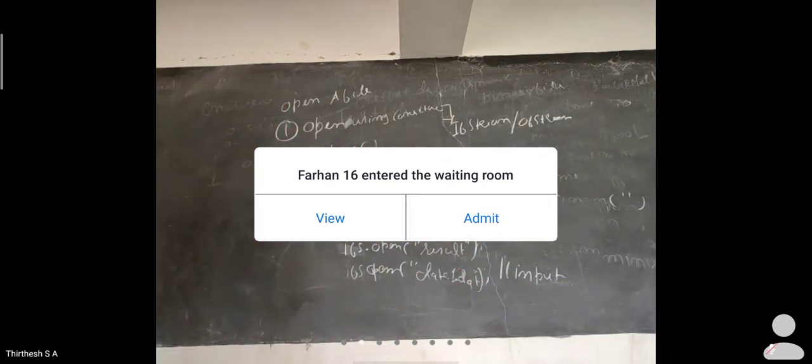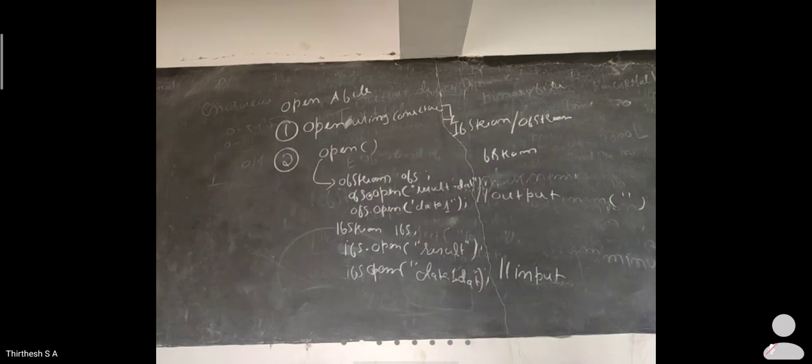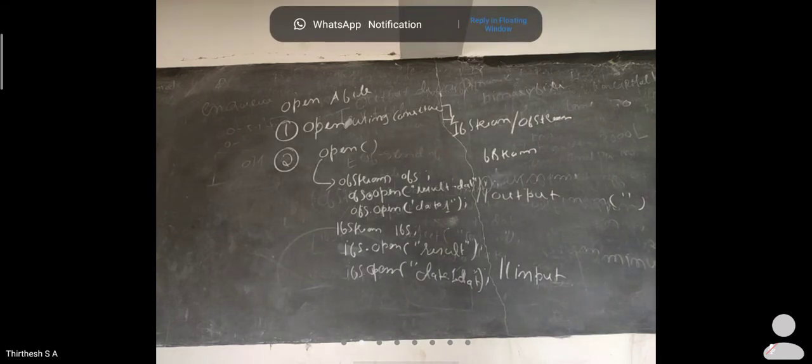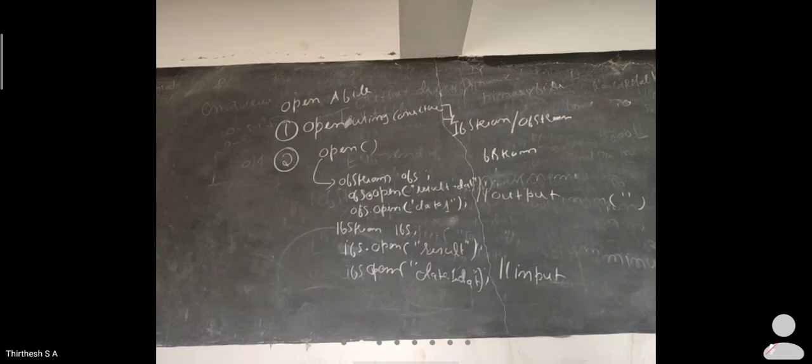There are different types of outputs, but here we use the open member function. It is used to open a file. Whenever you use the open member function, you should always create an object for that class, and using that object you append the member function to the file. This is how you can use input stream and output stream.